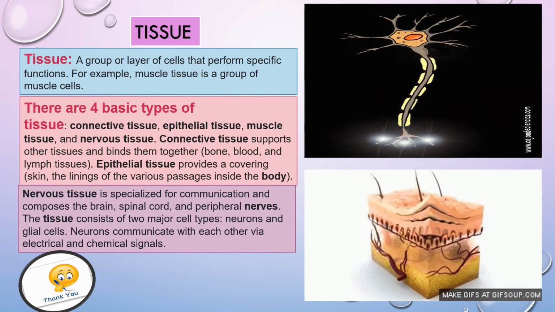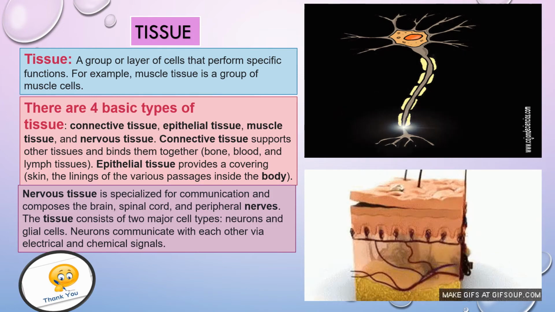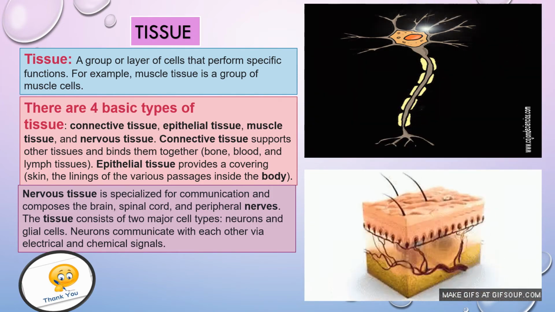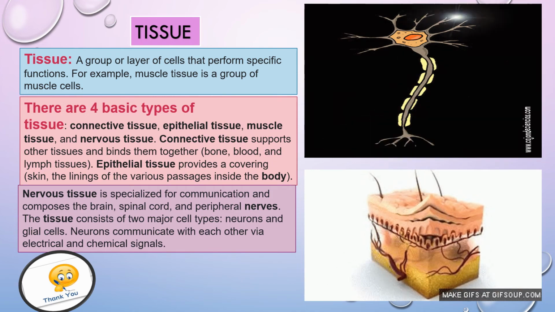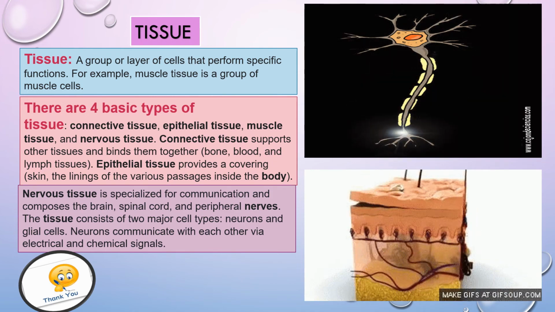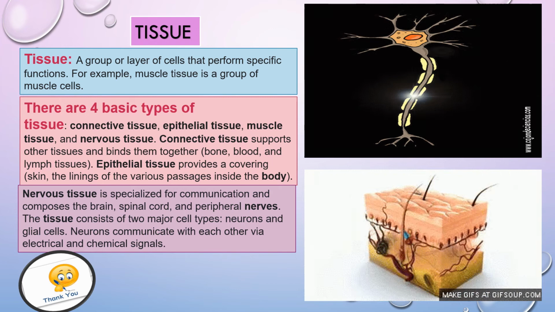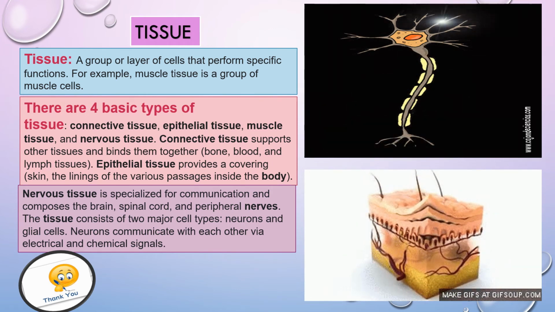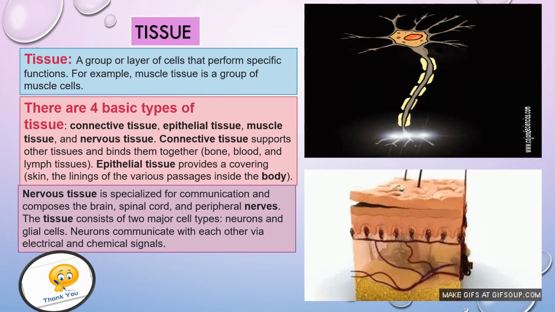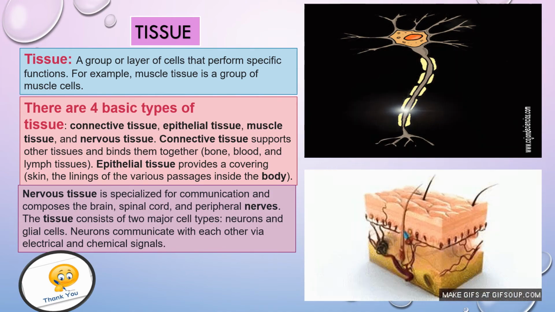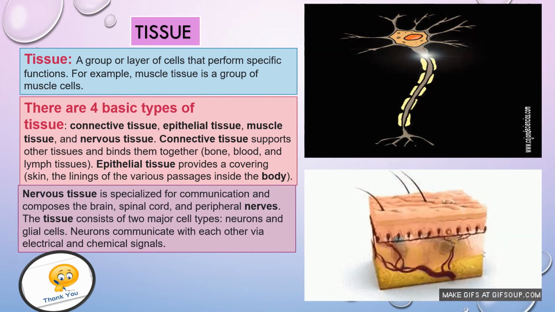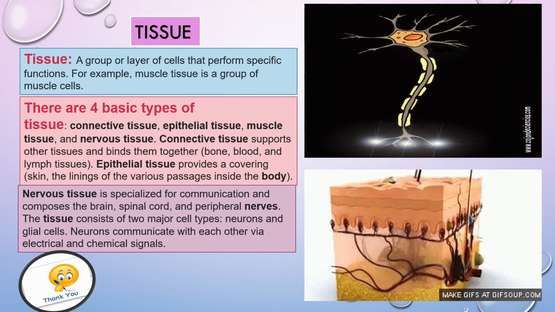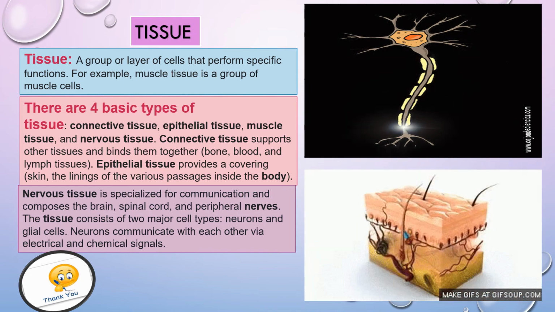Now see the diagram. In the first diagram, maybe you are wondering what type of diagram I have given. This is an example of nervous tissue. Actually, this is a picture of a neuron. This type of neuron is the unit of our nervous system also. You can see a white light coming down from up to down in this diagram.